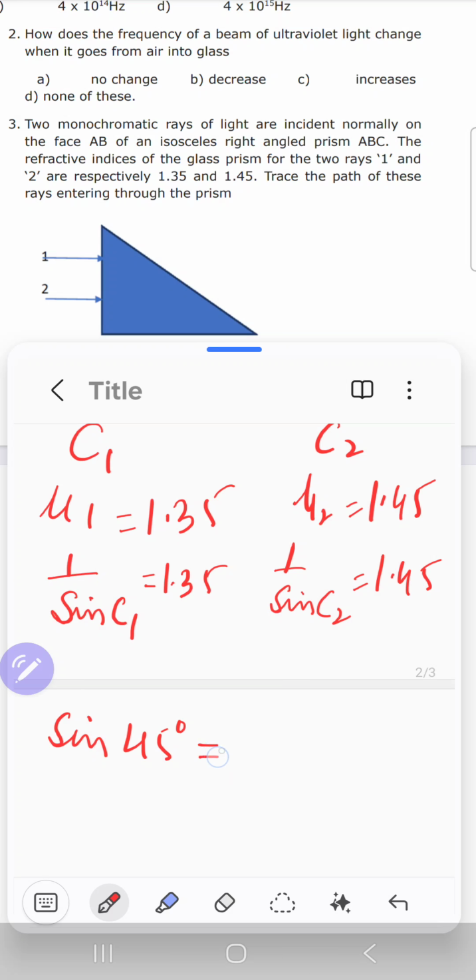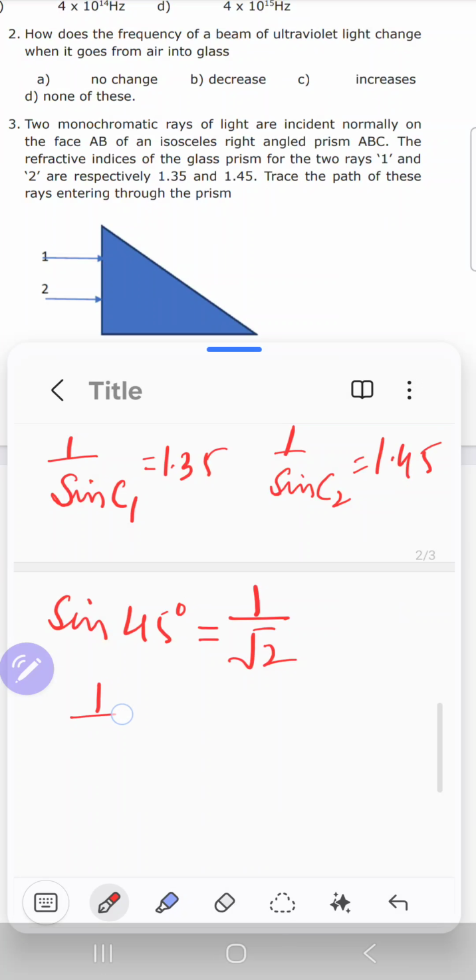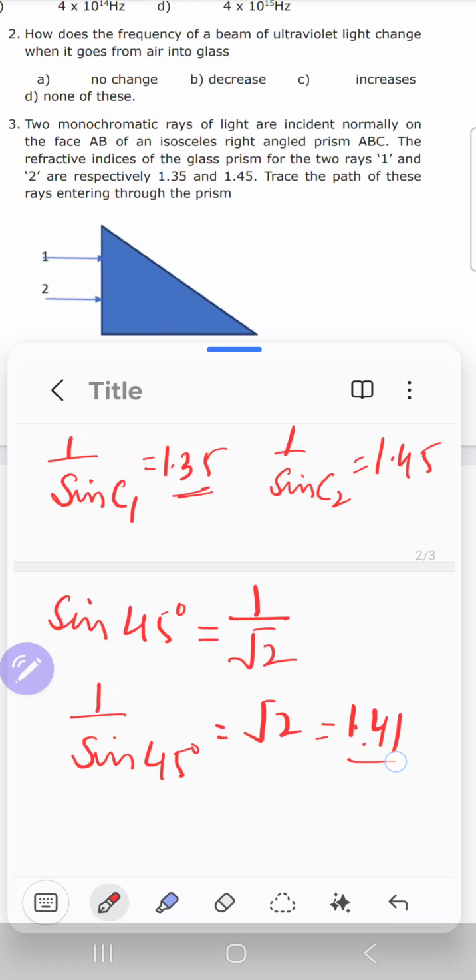Sine 45 is 1 by root 2, and 1 over sine 45 would be root 2, and root 2 is 1.41. Now you can easily make the comparison. Here 1.35 is less than this, and 1.45 is greater than 1.41.